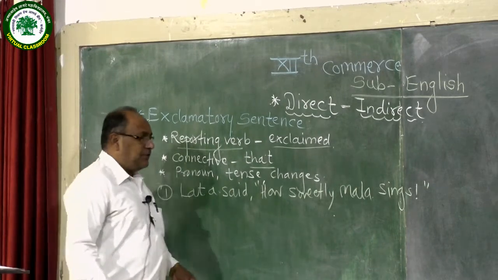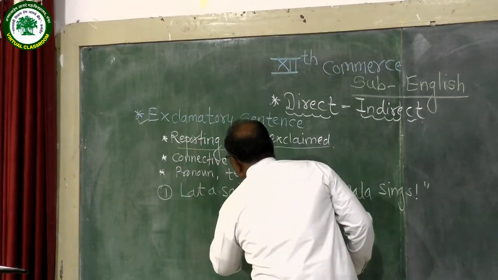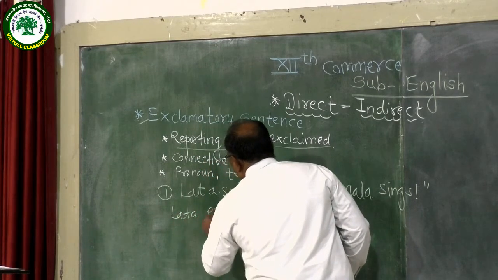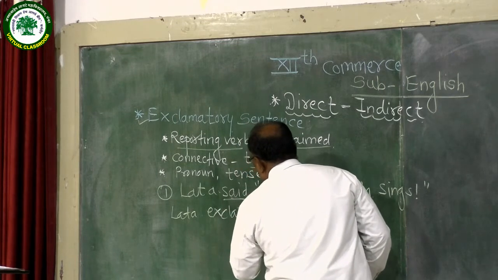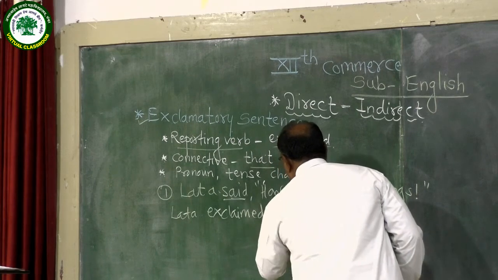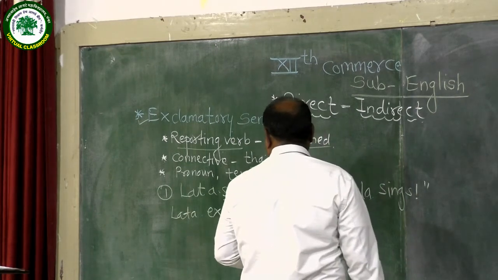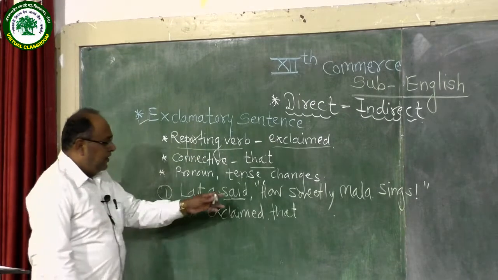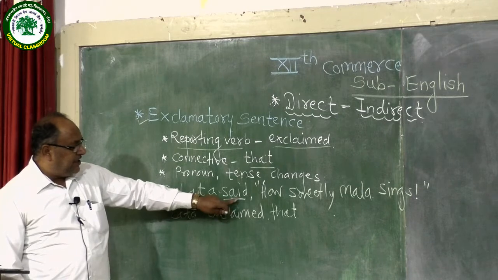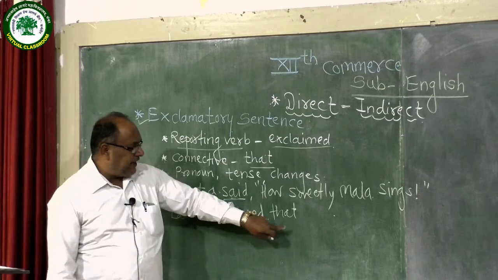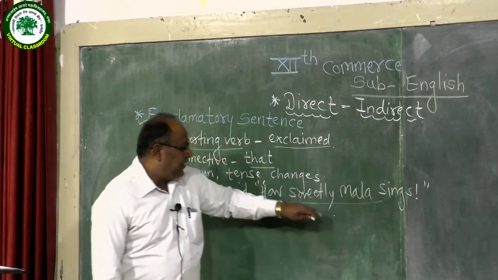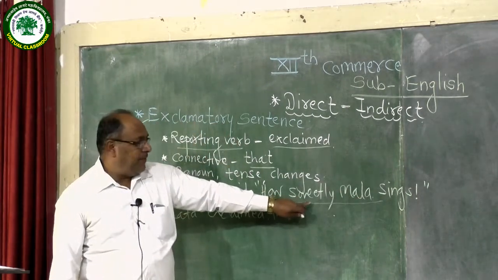Now what changes should we make in this sentence? First of all, change the reporting verb. Instead of said, we should use exclaimed. Lata exclaimed. Remove the inverted comma and use the connective that. Lata exclaimed that. Now see once again: change the reporting verb, said to or said, into exclaimed. Use the connective that.